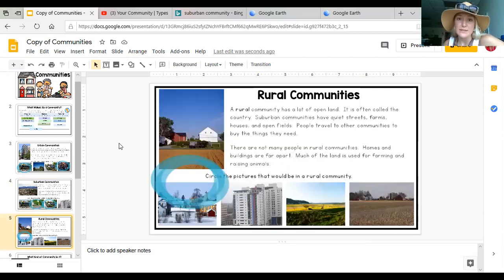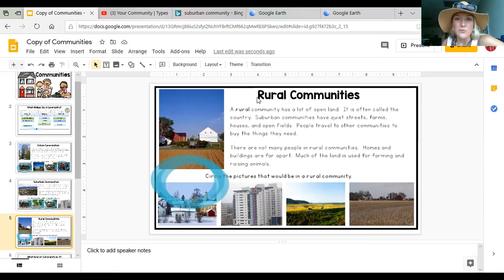Rural communities is the final one, and they have a lot of open land. It is often called the country. Rural communities have quiet streets, farms, houses, and open fields. People travel to the communities to buy the things they need. There are not many people in rural communities. Homes and buildings are far apart. Much of the land is used for farming and raising animals.